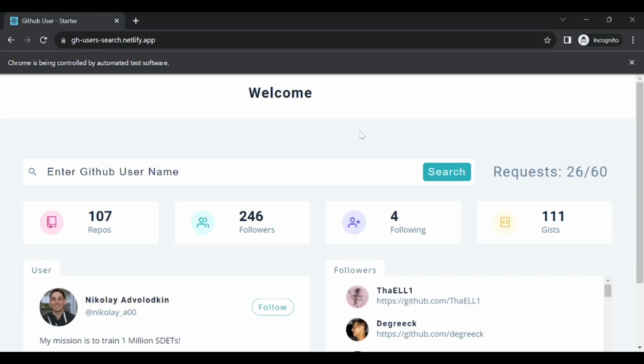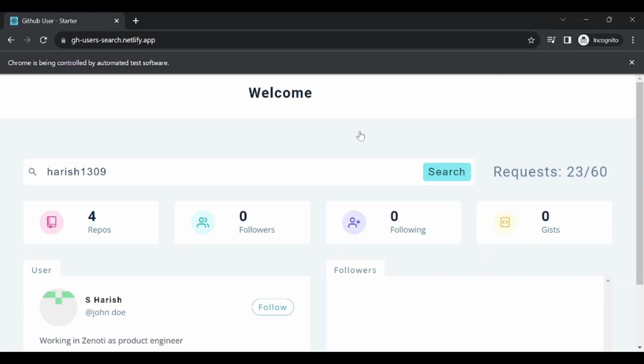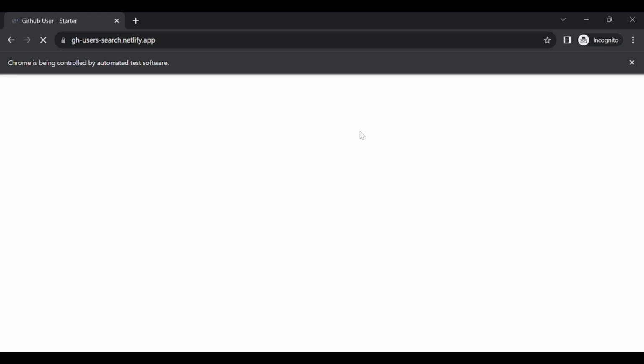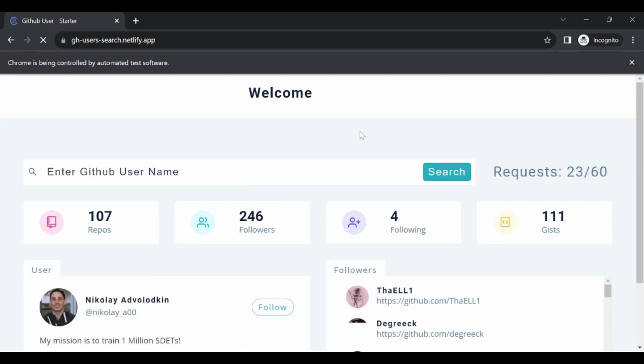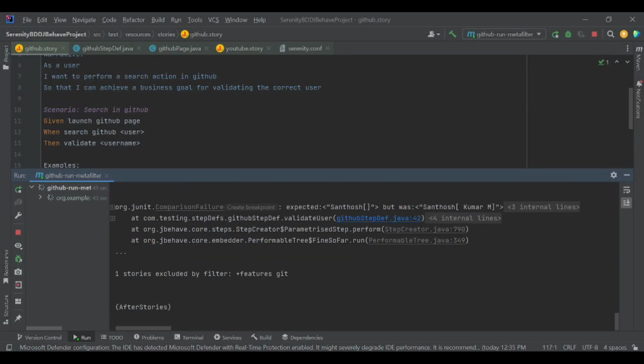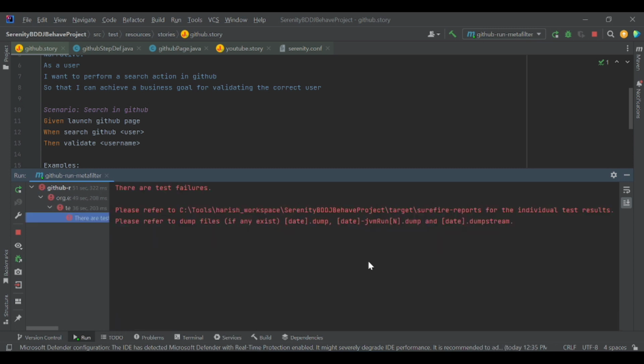So, search for Harish and then we got Harish. And this is the second user, so it should search for Santosh. Okay, so it is giving Santosh Kumar M. So it will close the browser. Okay, and we got the session error. Let's wait for the execution to complete.